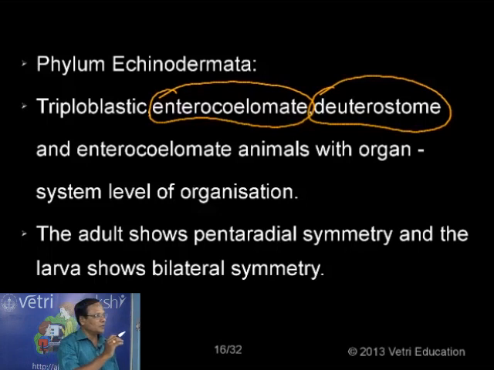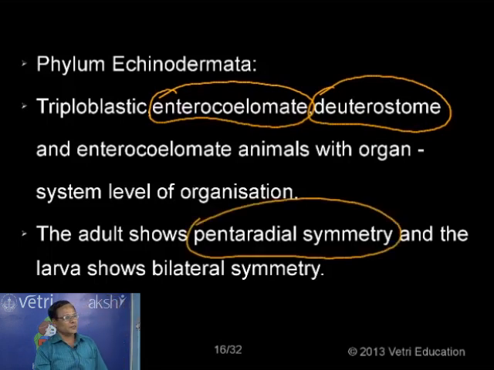So the echinoderms have enterocoelom and also they are deuterostomes. That means the mouth is formed at a later stage of development. So the echinoderms and chordates are included under Deuterostomia. And as for the nature of the coelom, as the coelom is developed from the archenteron in the form of pouches, it is called enterocoelom. That's the main similarity, though this one is an invertebrate and that one is a chordate. So the animals are enterocoelomate with organ level of organization. And a peculiar character here: if you are taking the symmetry, the adult animal shows pentaradial symmetry.